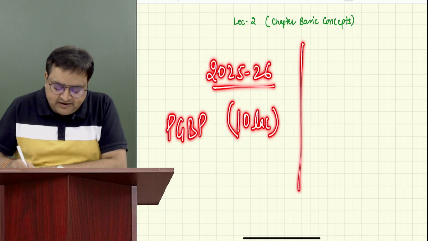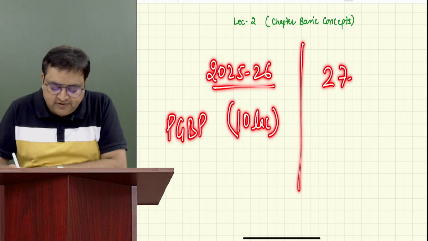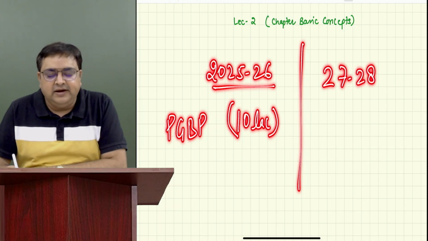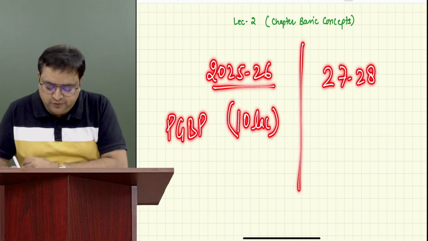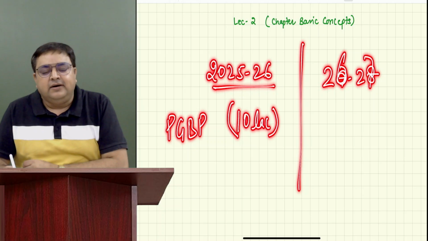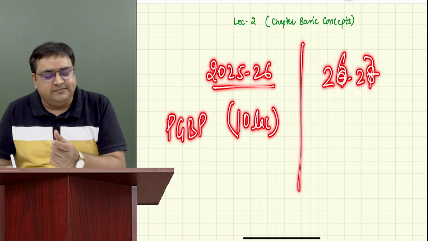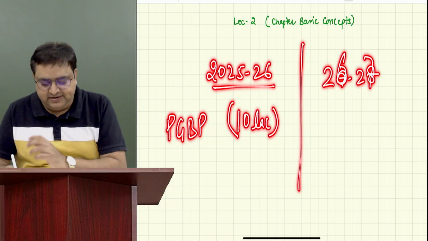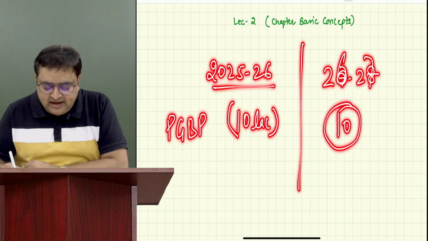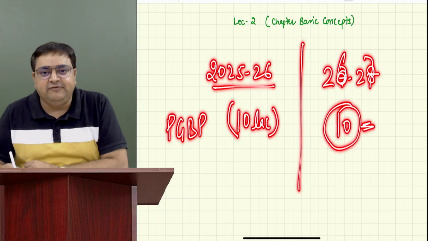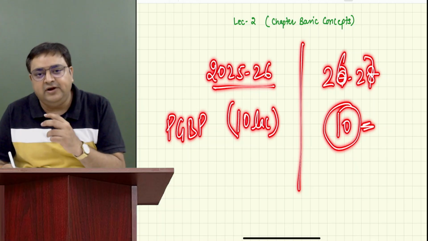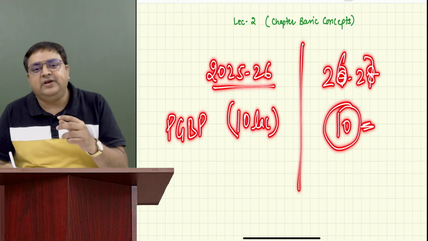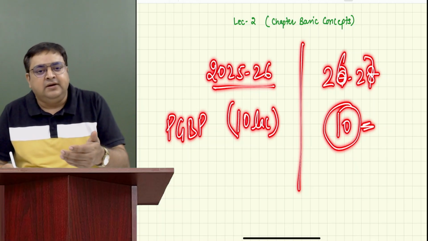Let's say in the next year, 2026-27, he has a positive income of 10 lakh. In this year he would have to pay taxes because it is a 10 lakh positive income. But income tax will give him a benefit.